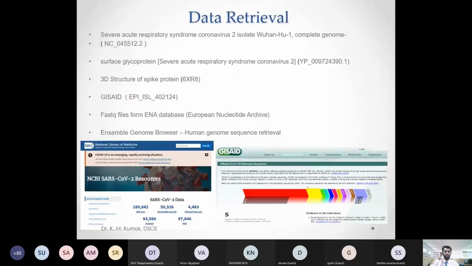So we know the different data formats. Mostly we are going to use the FASTA, FASTQ and GFF formats in this session. For data retrieval, I have downloaded a few data sets from databases like NCBI Virus and the GISAID database. We are going to see how to use these databases and download the data sets. After that, we are also going to download FASTQ files from the ENA database.